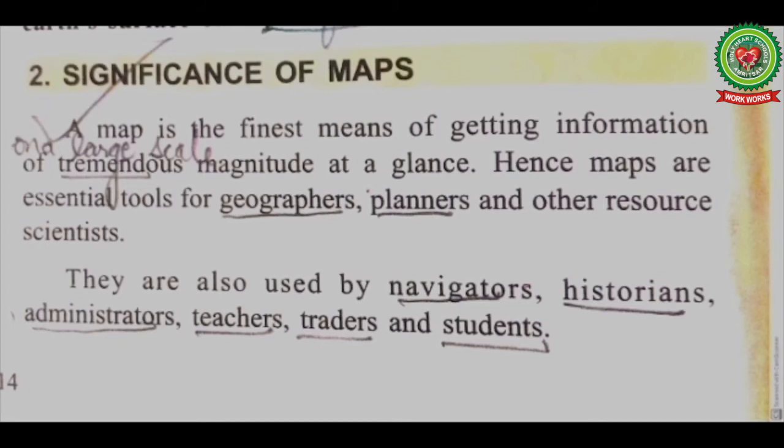They are also used by navigators, historians, administrators, teachers, traders and students. Navigators these days use map to create routes directly. Historians use historical maps as a tool for reconstructing the past, getting records for features, landscape, cities and places located on the various parts of the earth.